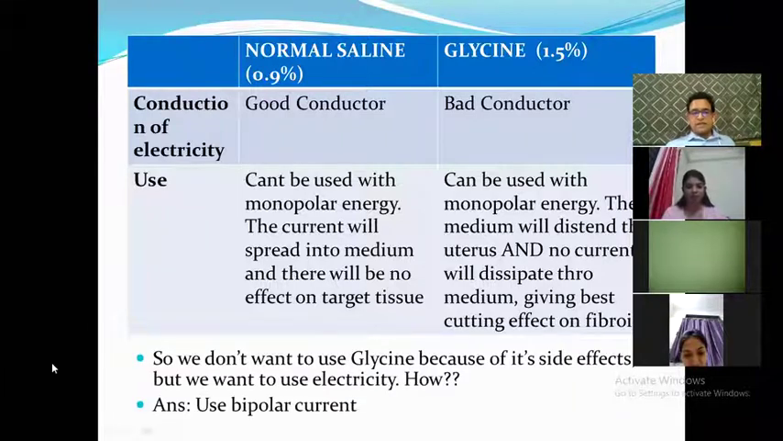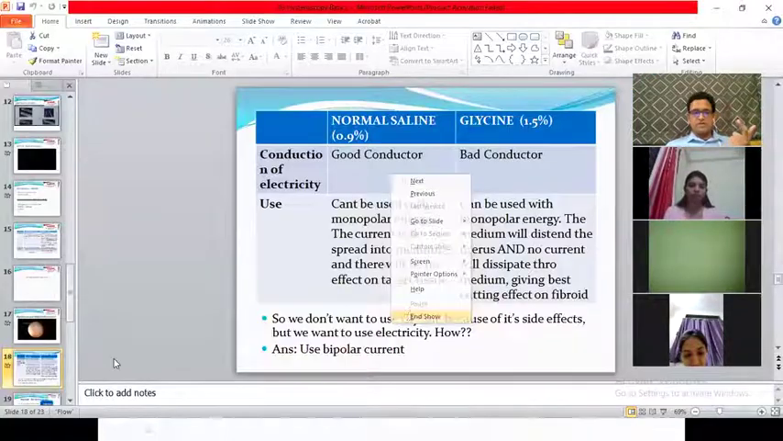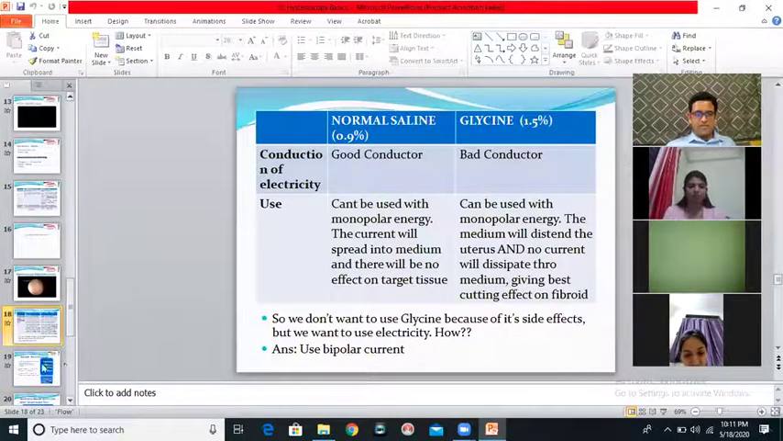Now, the next question. So we are clear on two counts. We don't want to use glycine because it has got side effects, but we still would like to use electricity. How can we achieve this? We don't want to use glycine, but we want to use electricity, the answer is use bipolar current. We saw yesterday, bipolar current does not require a return electrode. Bipolar current does not require energy to pass through the patient's body.